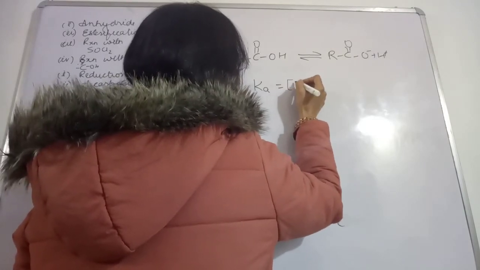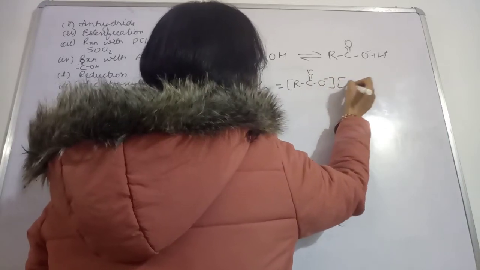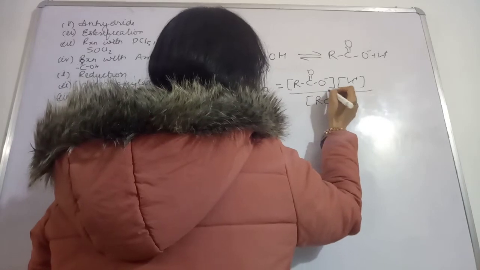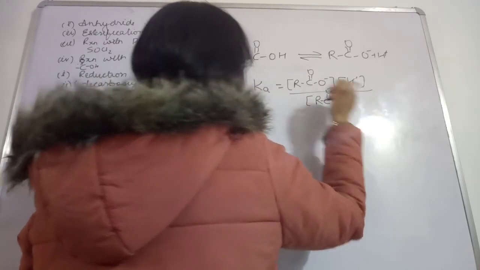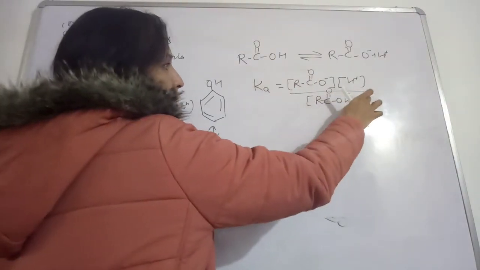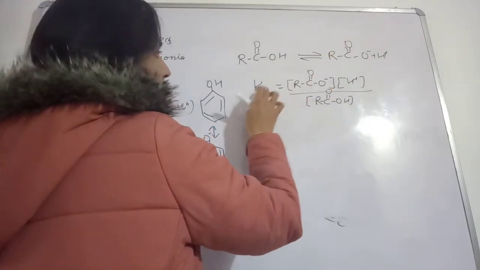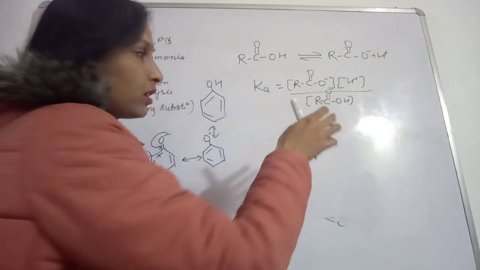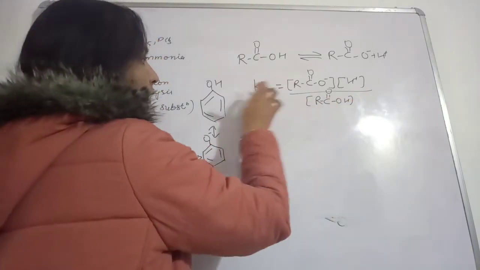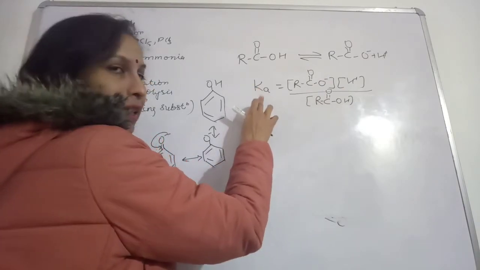Here, RCOO negative and H plus upon RCOOH. In the presence of water we are also showing water, but that water is a constant, so we combine it, and this will be written like this, Ka.